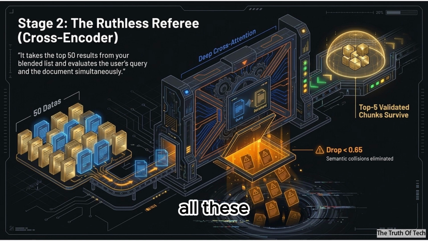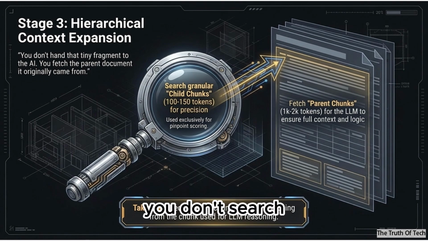But wait, if we're pulling all these massive corporate documents to find the perfect match, won't that just completely overwhelm the AI's context window? Well, that is where the third stage comes in, hierarchical structuring. You don't search giant documents. You search highly granular child chunks, maybe 100 to 150 tokens, to get a pinpoint semantic hit without dilution. Right. But you don't hand that tiny fragment to the AI. Let me guess. You give it the parent. Precisely. You fetch the 1,000 to 2,000 token parent document it originally came from. Oh, so that ensures the language model receives the actual contextual coherence, like the headers, the dependencies, and the surrounding logic. You got it. That is brilliant.